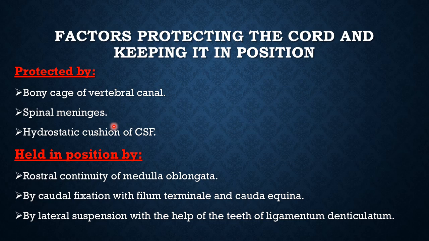It is held in position by rostral continuity with the medulla oblongata, caudal fixation with the filum terminale and cauda equina, and lateral suspension with the help of the teeth of the ligamentum denticulatum. Lateral suspension, caudal fixation, rostral continuity.